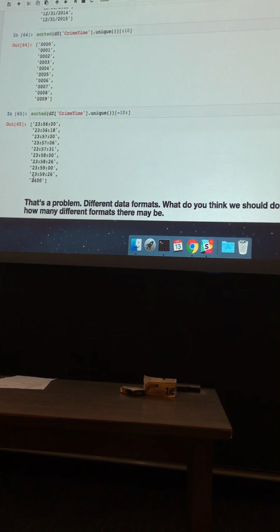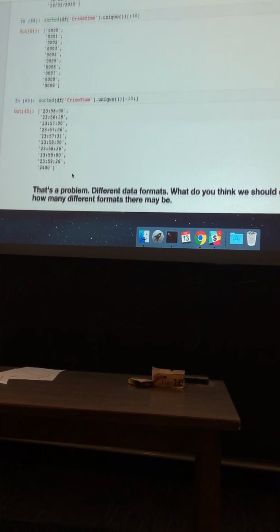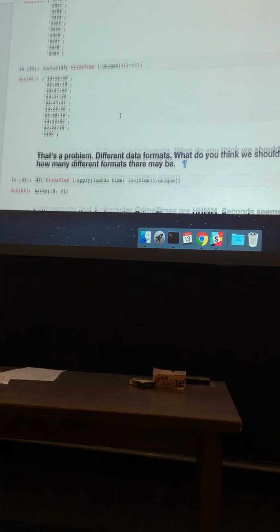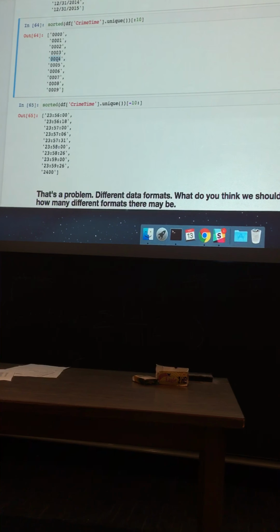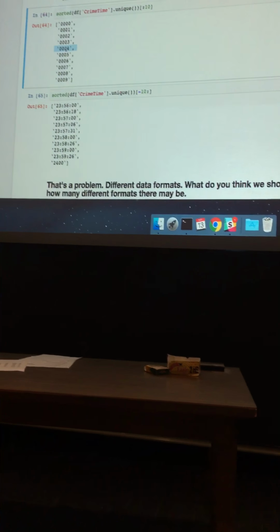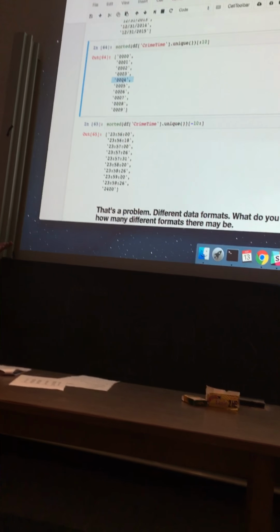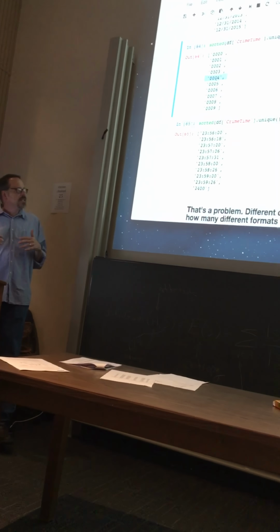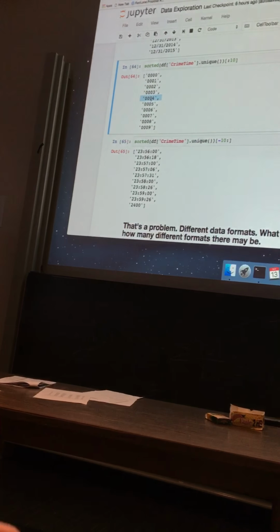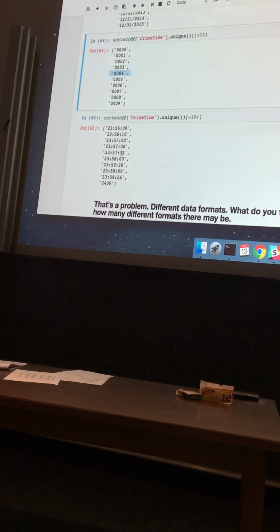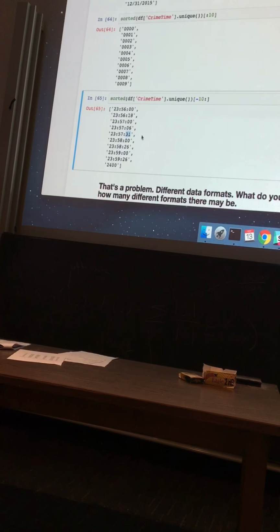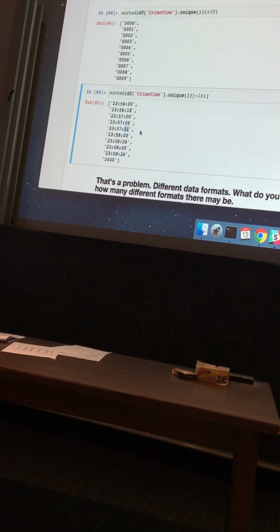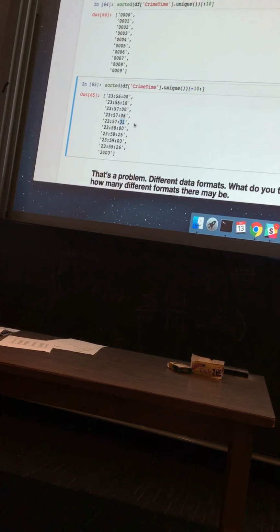So what do you think, right? That's a problem with the different data formats. Now, what do you guys think this is? What do you think that's suggesting? 4 minutes past midnight, right? So I'm thinking, okay, probably some people, oh look, no, they do have seconds, right? Look, 23:57 and 31 seconds a crime occurred. And I don't know, maybe it's when it was called in, I have no idea.